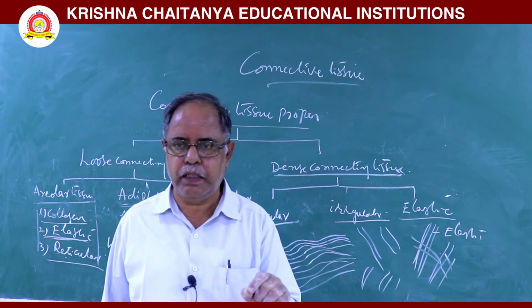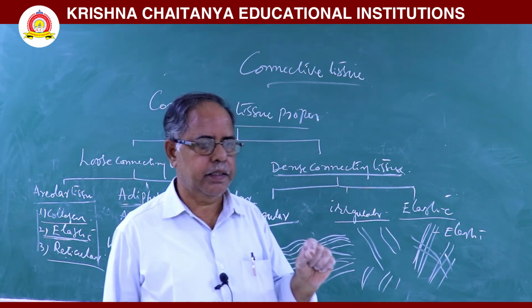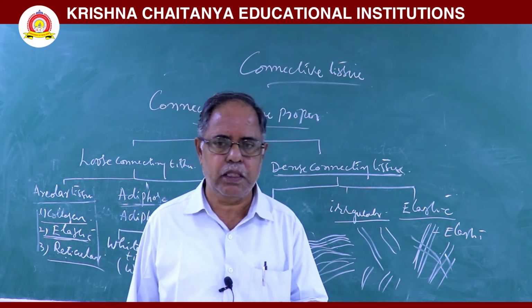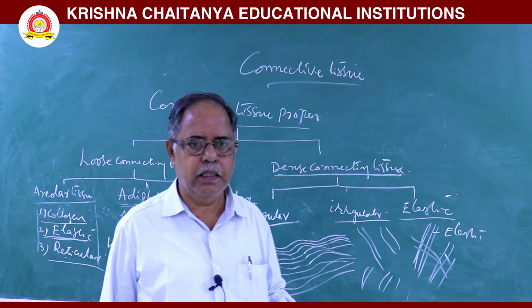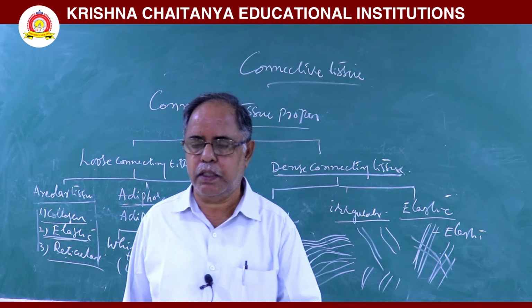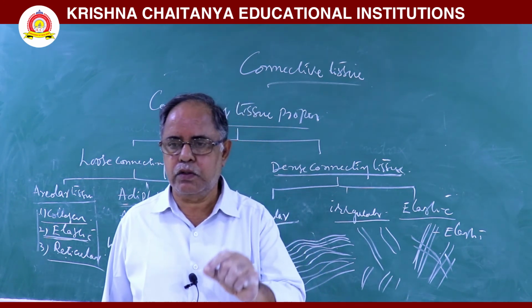They are the main cells to secrete fibers. The fibrocytes are inactive cells. Next, mast cells are there. These mast cells secrete heparin, which is an anticoagulant, and histamine and bradykinin. They are vasodilators. Serotonin is a vasoconstrictor.